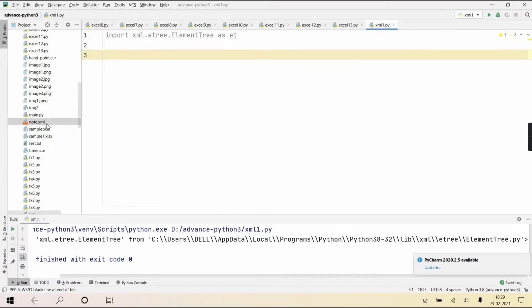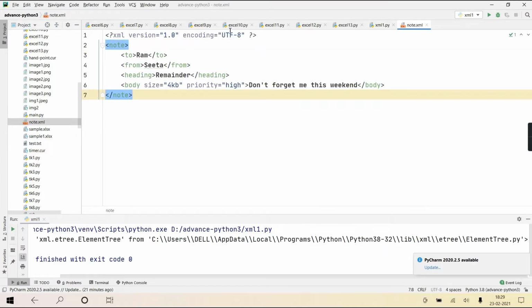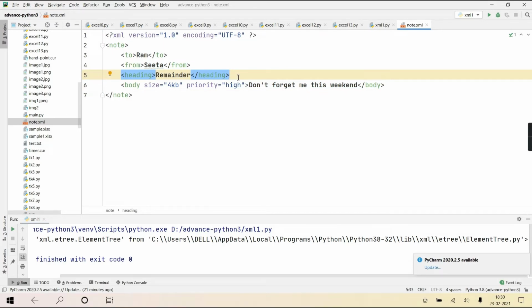In our case, this whole document is going to be one object of class ElementTree, and then each and every element, even root is also an element, is an object of class Element.